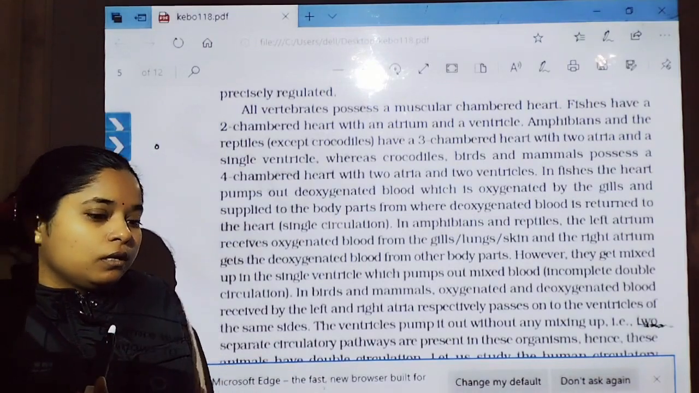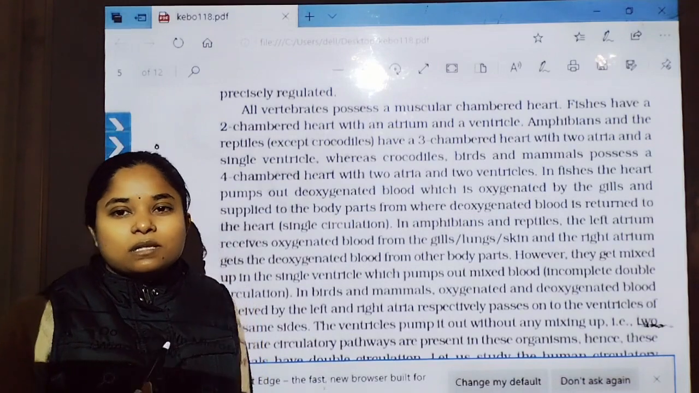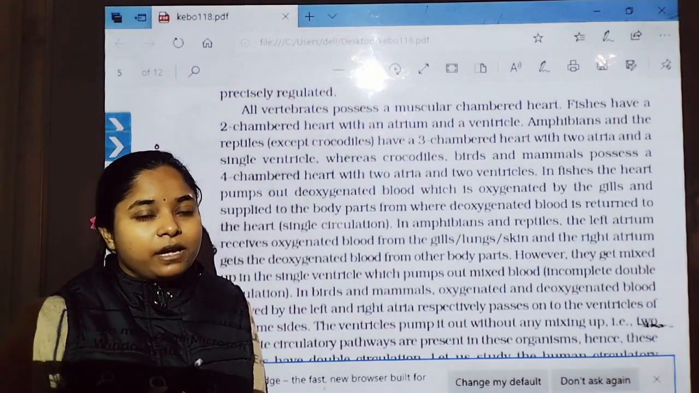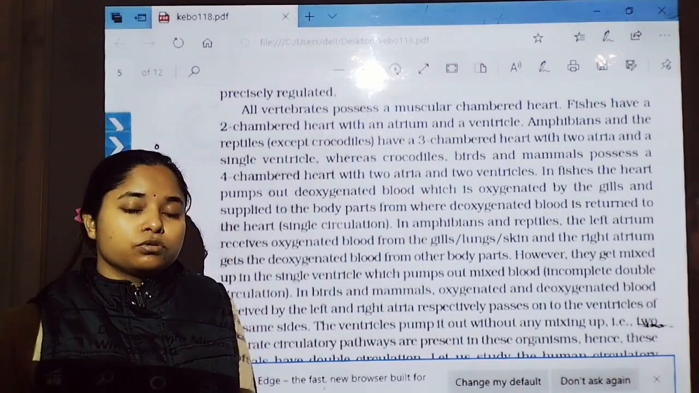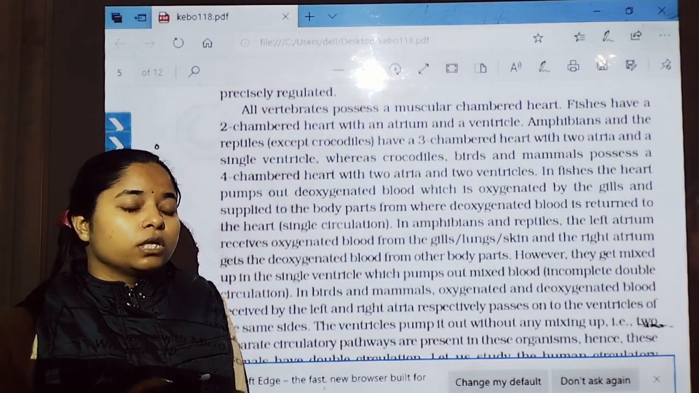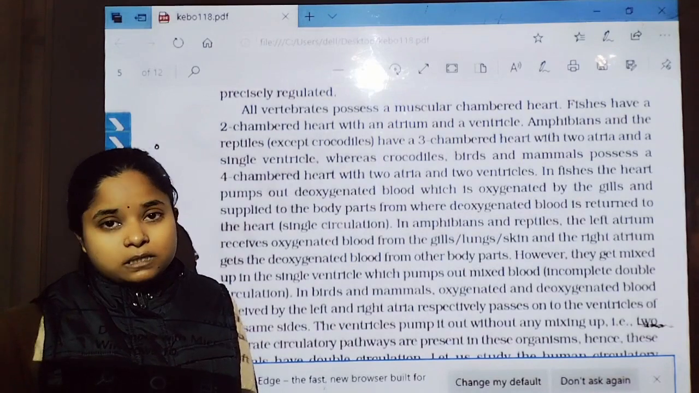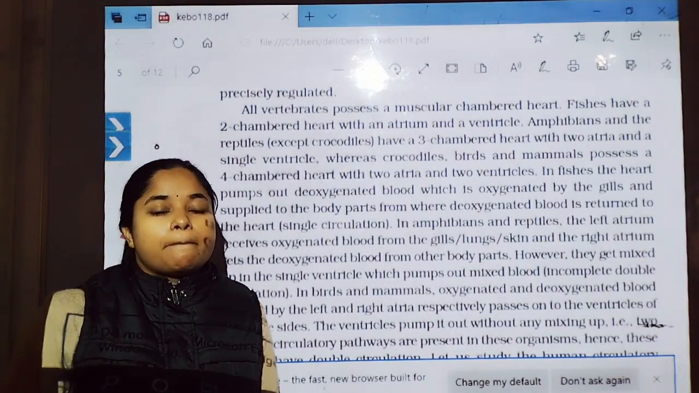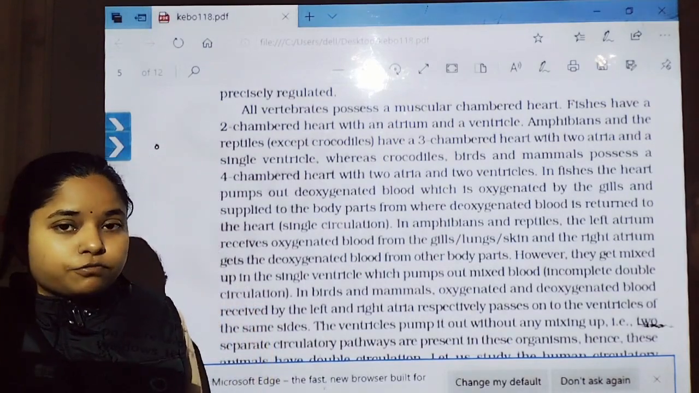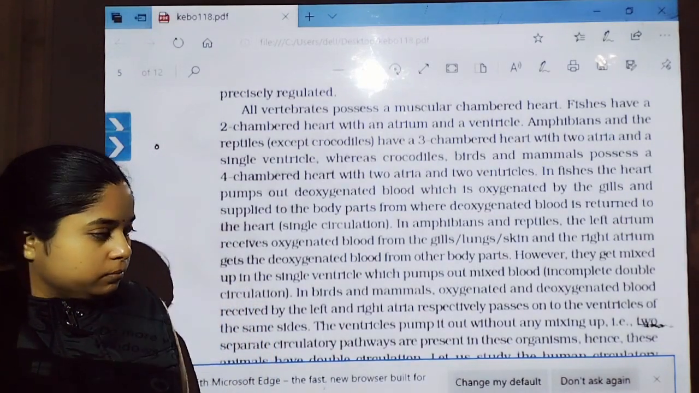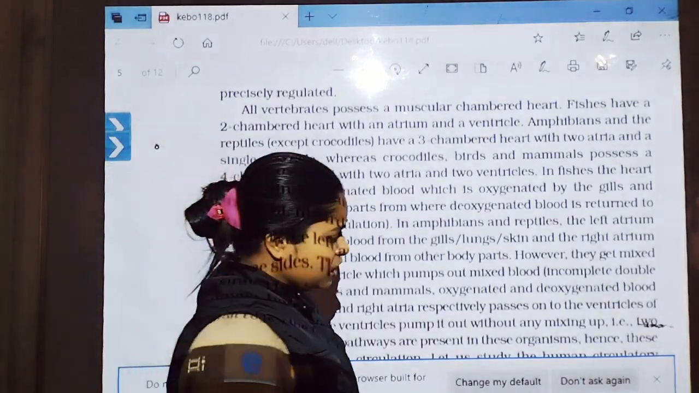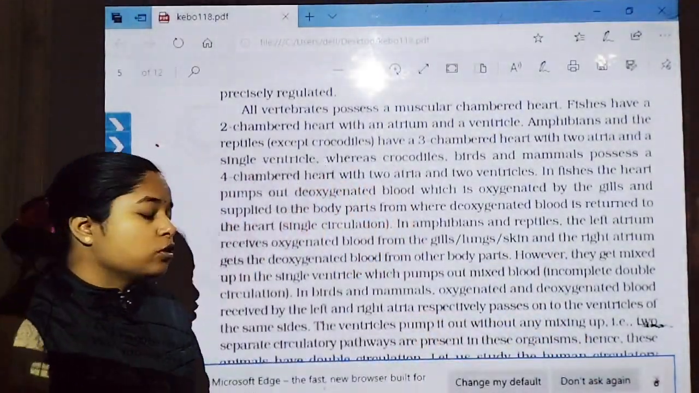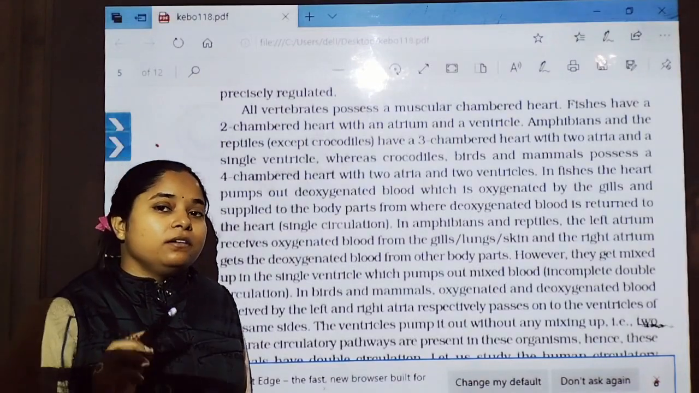If we talk about amphibians, they have a three-chambered heart: two auricles and one ventricle. Reptiles also show a three-chambered heart, two auricles and one ventricle, except the crocodile, which shows a four-chambered heart. Now, from aves to mammals, they show a four-chambered heart, two auricles and two ventricles.